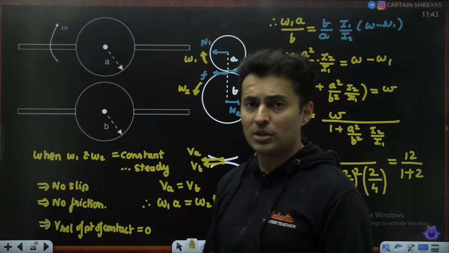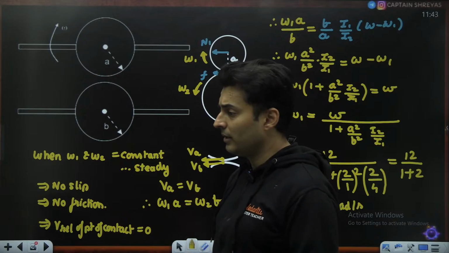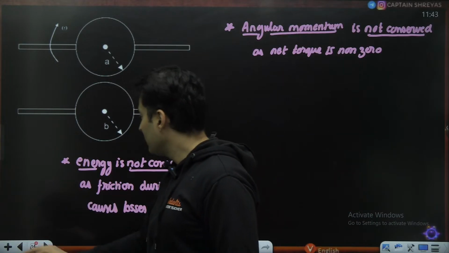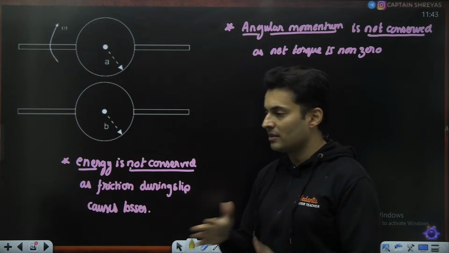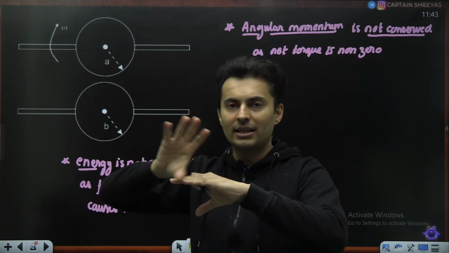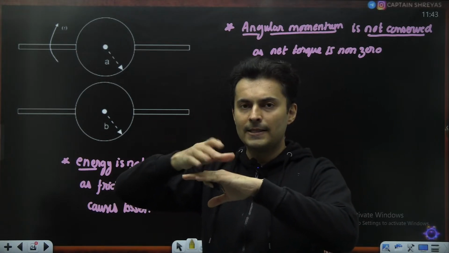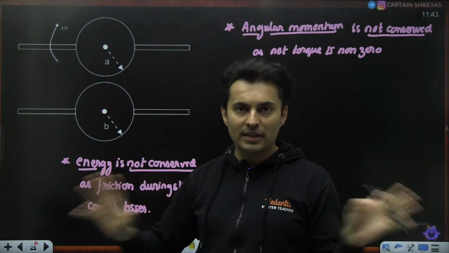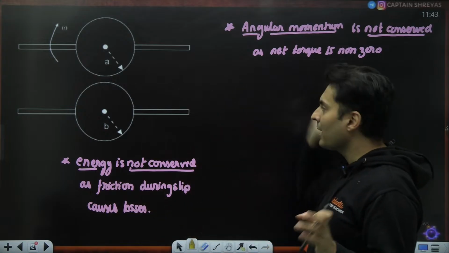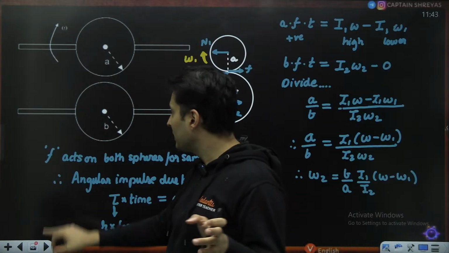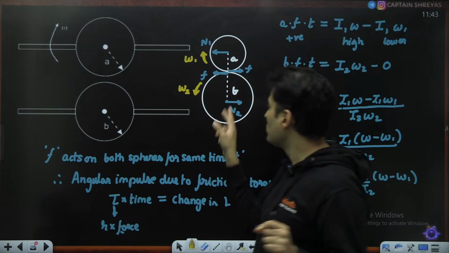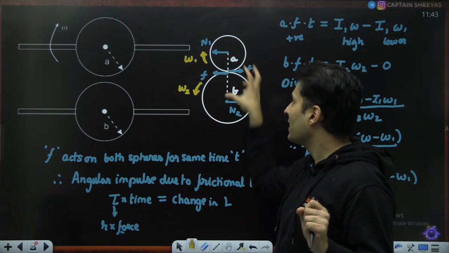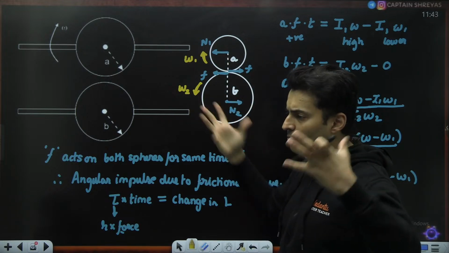The beauty of this question, which compelled you to think differently, was everything over here. Energy is not conserved because initially when you bring them in contact, they will start slipping until the slipping goes away when they move together. So energy is not conserved because friction will cause heat losses. Angular momentum is not conserved because the free body diagram shows that the normal reactions will give some torque no matter which point you take.